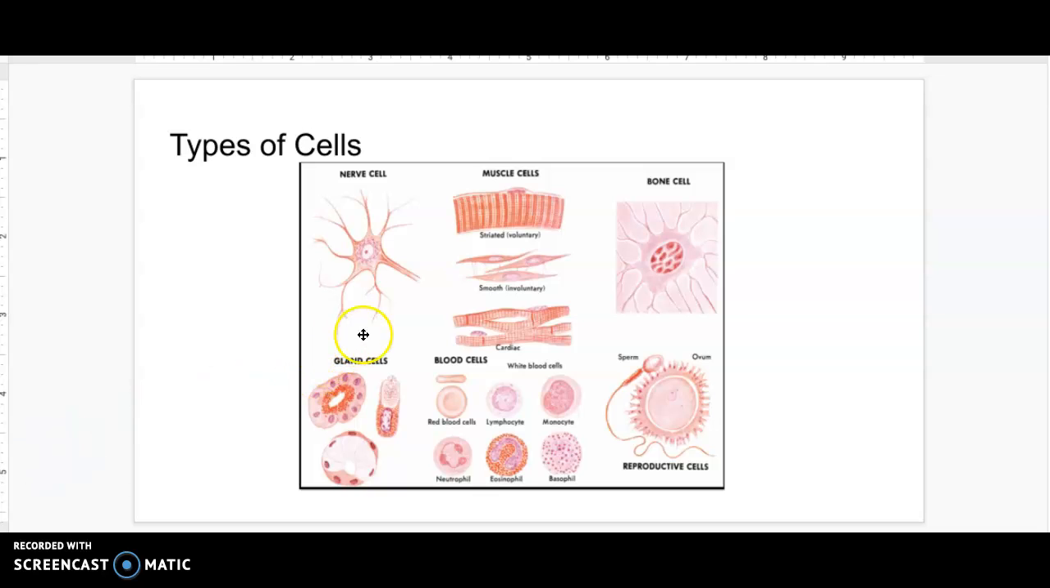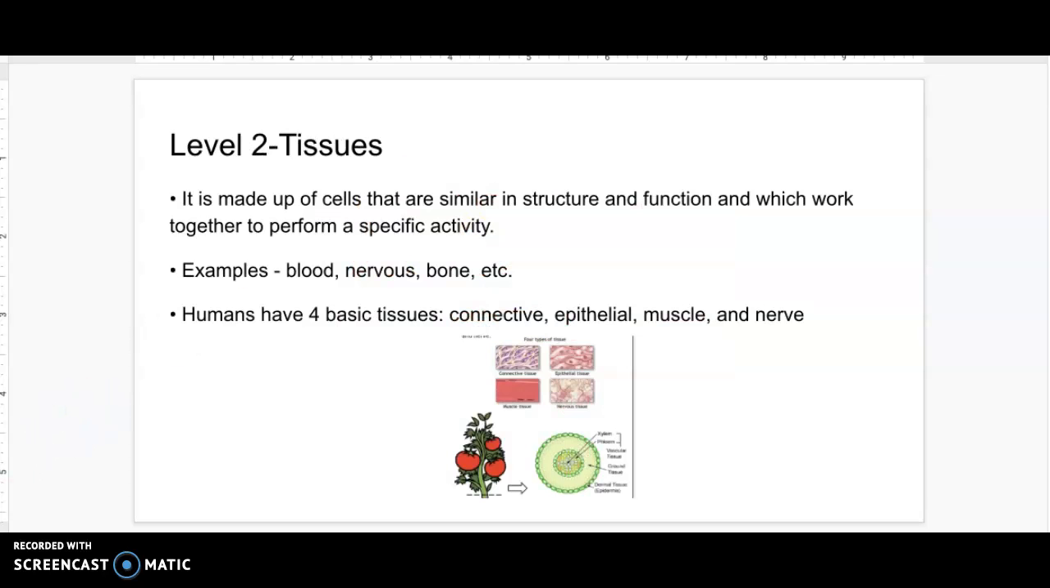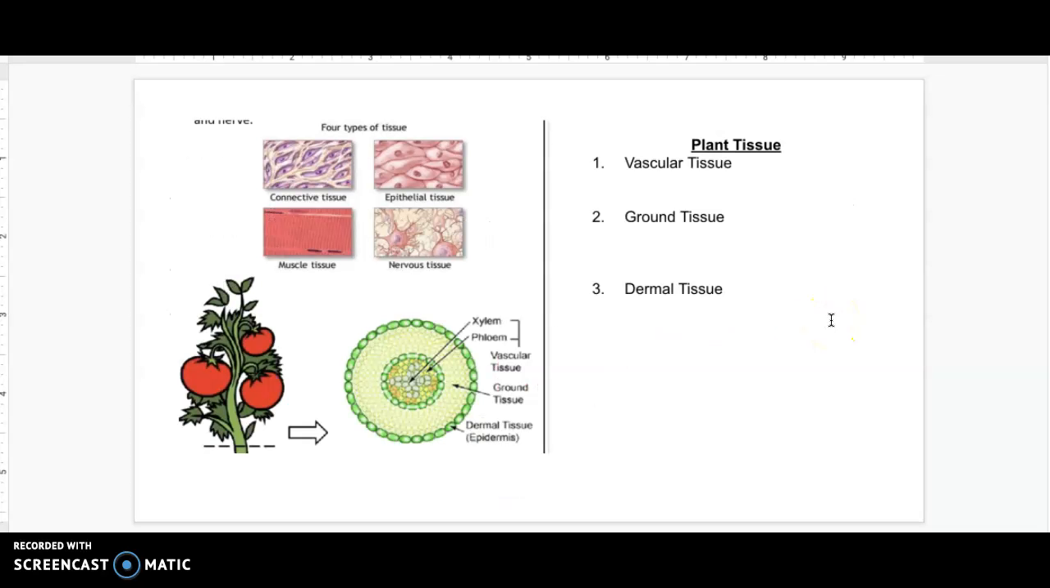build a tissue. So these nerve cells will work together to make up the nervous tissue. There are four basic types of tissue in a human: connective, epithelial, muscle, and nerve tissue. And then there are plant tissues. There's the vascular tissue, the ground tissue, and the dermal tissue. I'm going to take you through those really quickly.